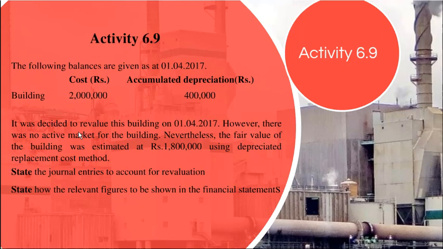There's no market information. By adopting the depreciated replacement cost method, the fair value has been decided as 1.8 million. Under this method, you cannot eliminate your accumulated depreciation account. You cannot eliminate your provision for depreciation account balance.